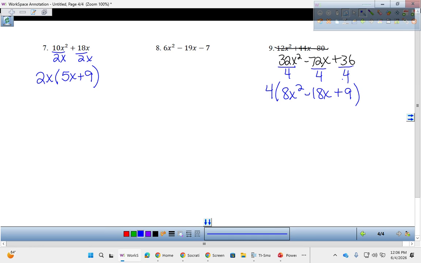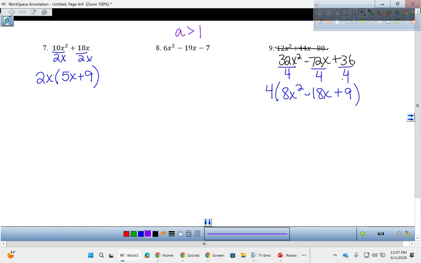Now what I'm looking for today is, are there any A is greater than 1 problems? Is number 8 a trinomial? Yeah. Is A greater than 1? What is A? 6. 6 is greater than 1. So this is an A is greater than 1 problem. So we're going to practice what we preach. We're going to practice what we just wrote down, okay?